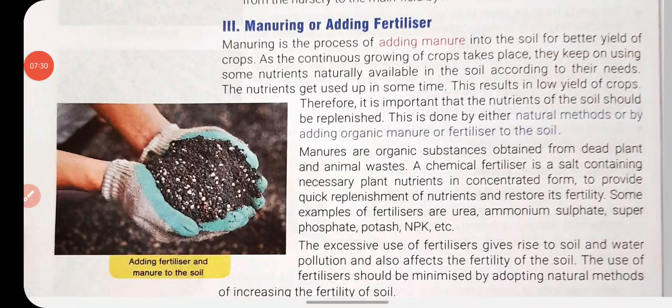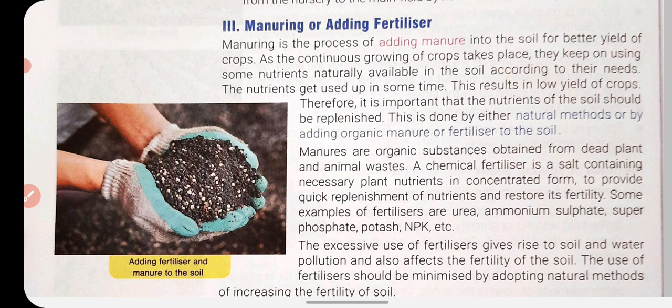It is very necessary to add manure and fertilizer into the soil so that the lack of nutrients can be fulfilled and compensated, and it will result in a better yield from the field. Manure and the addition of fertilizers are the ways by which we can fulfill the lack of nutrients in the soil. Manures are organic and fertilizers are inorganic, and both are very different from each other. Fertilizers show a quick response, but manures show a slow response.